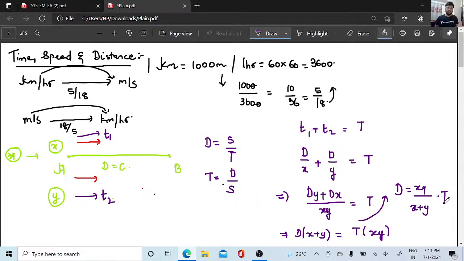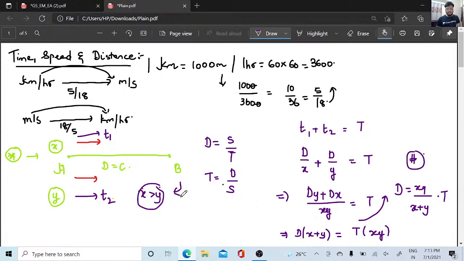I can tell this when x is greater than y. When speed 1 is greater than speed 2, then this formula can be used.